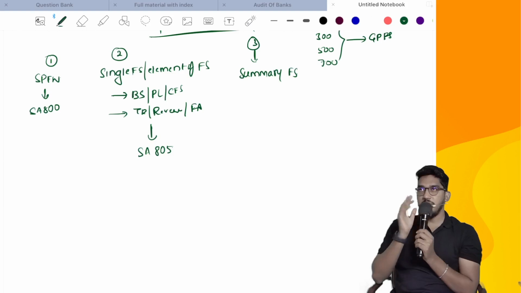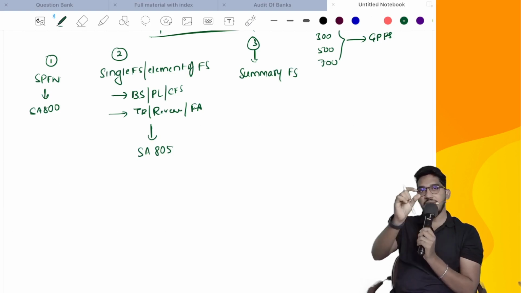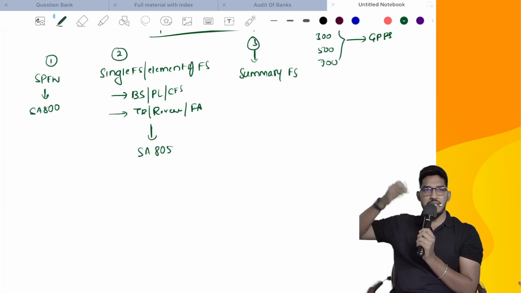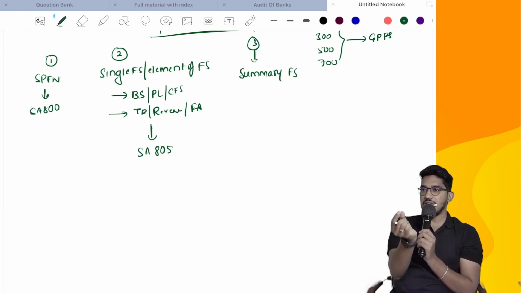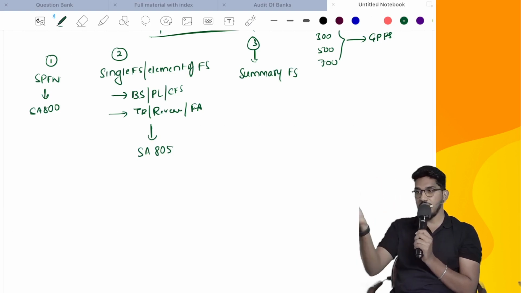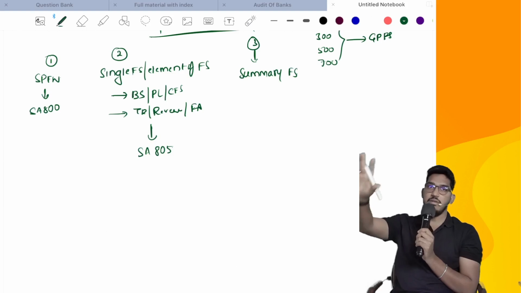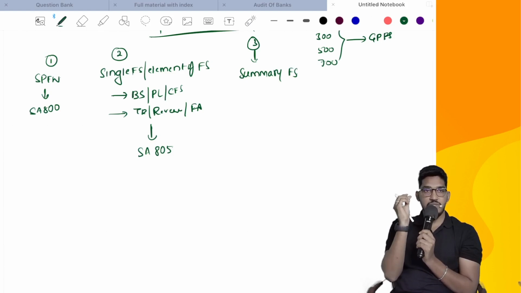So in previous days, there used to be one complete set of financial statements. From that, they will extract a summary. That means breakup and all will not be there. Just balance sheet, P&L, cash flow statement, and some important 1 or 2 pages of notes. That's it. That summarized financial statements they used to prepare, and this will be circulated to the shareholders. But if shareholders want to view the complete financial statements, they will be made available to them.